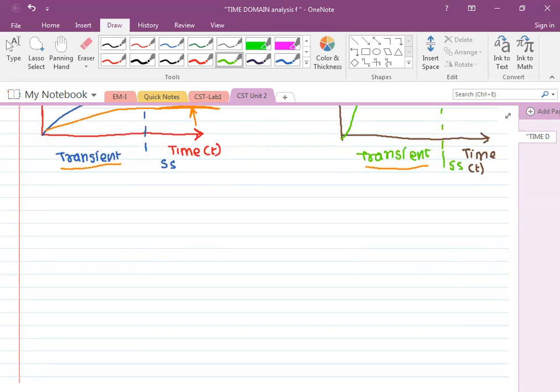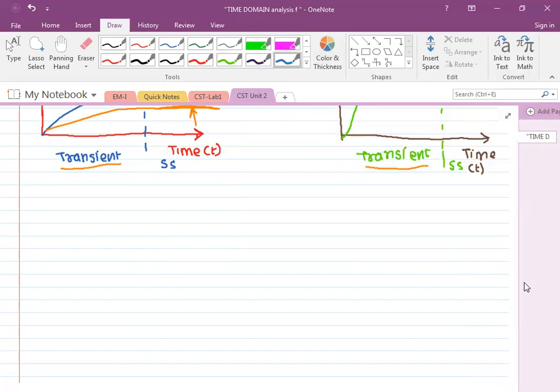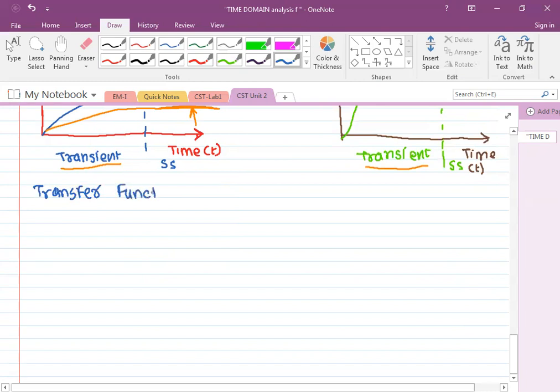So if we talk about the analysis, it can be done using the transfer function approach. Transfer function we have already seen. What is a transfer function? Anybody remember? The definition is very simple: the Laplace of output to the Laplace of input, assuming initial conditions to be 0.